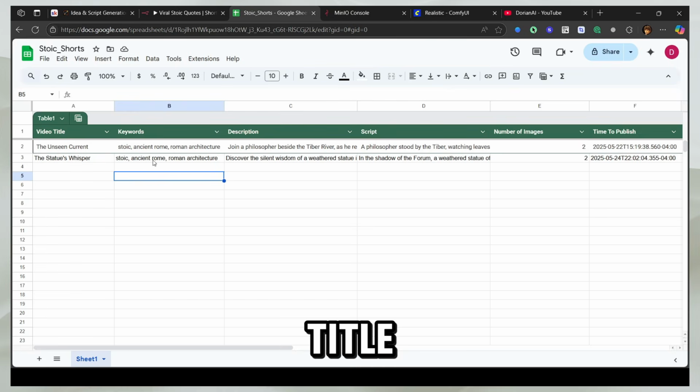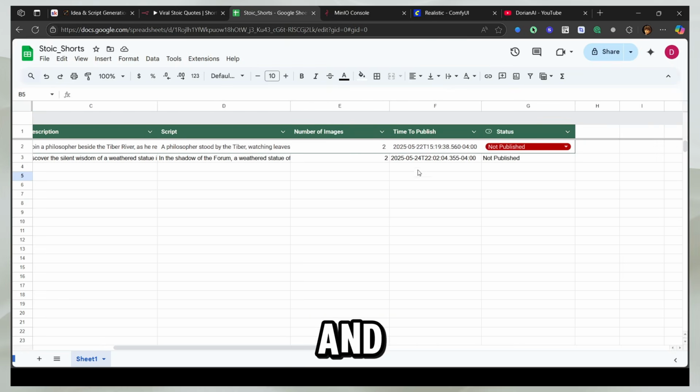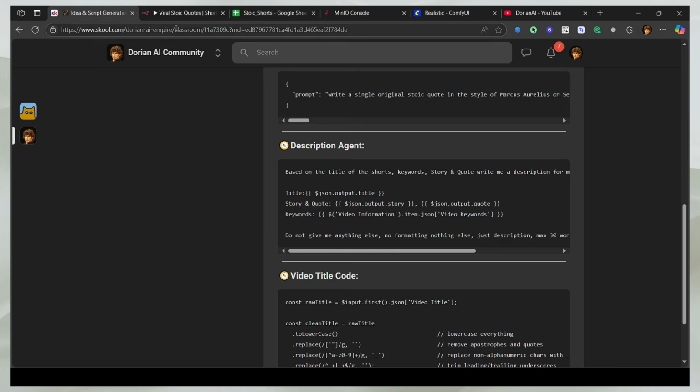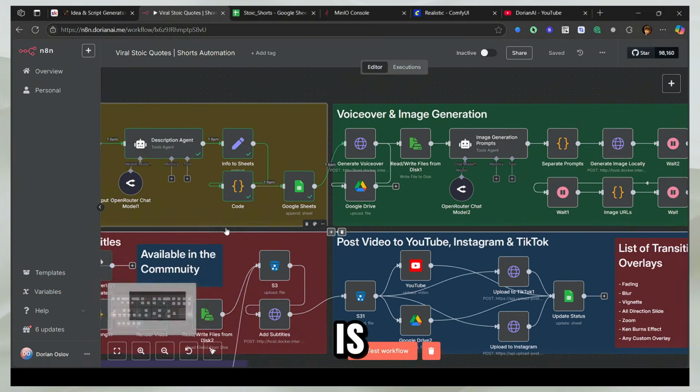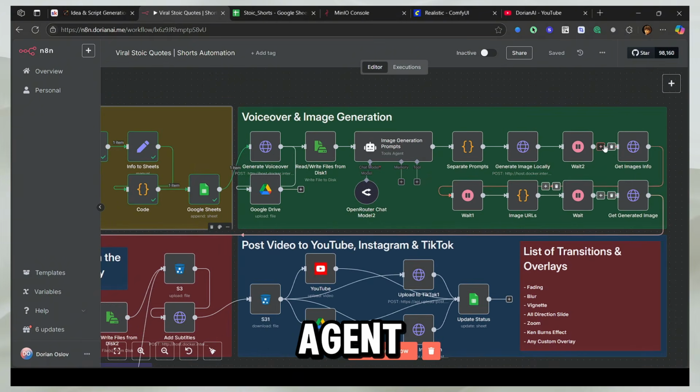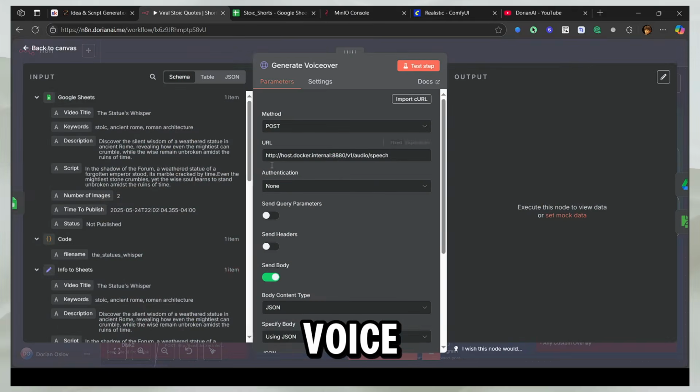We have our title, the keywords, the description, the script, the number of images, and the time to publish, and the status is not published right now. The next thing we have to do is look at our voice and image generation agent. So let's run our first node, which is the voice generation agent.